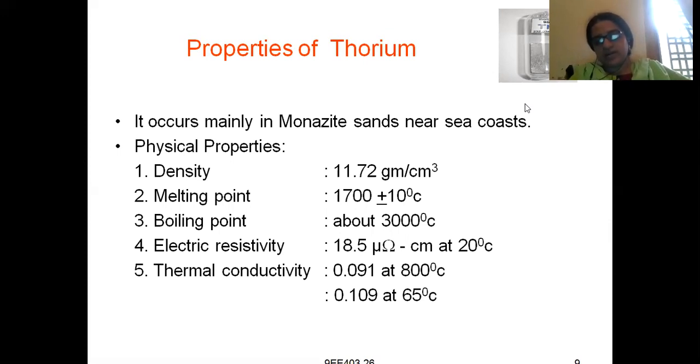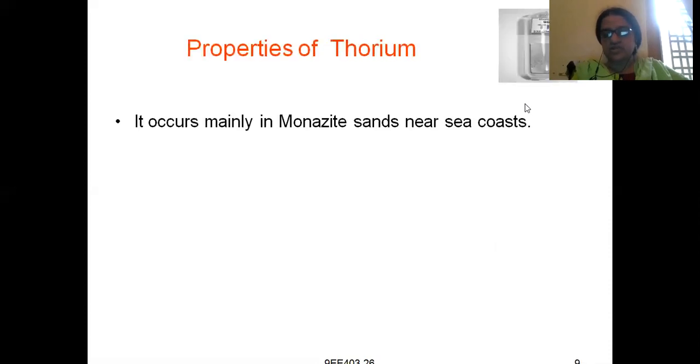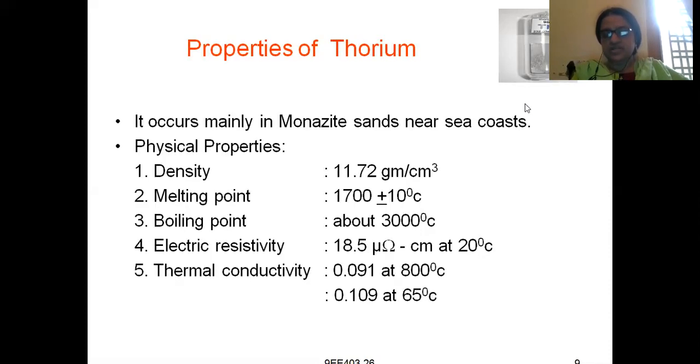Usually some radioactive materials, like thorium, occur near the sea coast. You get this thorium material in monazite sands near the seacoast. What are the physical properties of thorium? The density of thorium is 11.72 gram per centimeter cube. Here the density was 19.14, now the density is 11.72 gram per centimeter cube. Its melting point is 1700 plus or minus 10 degrees centigrade. Its boiling point is 3000 degrees centigrade.